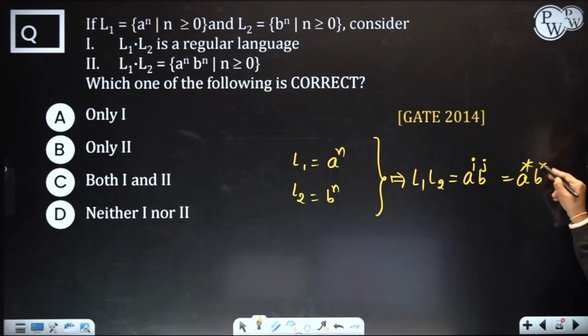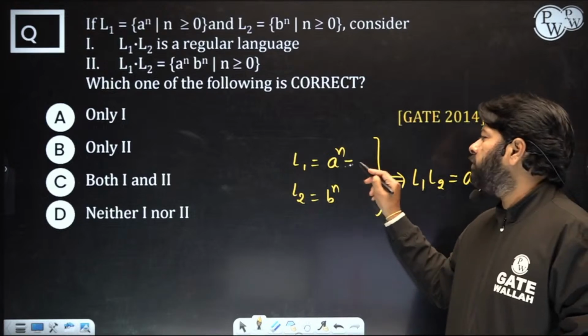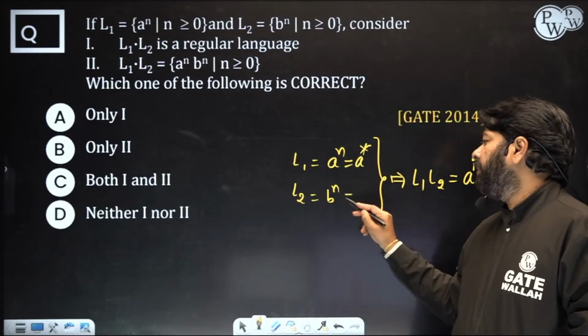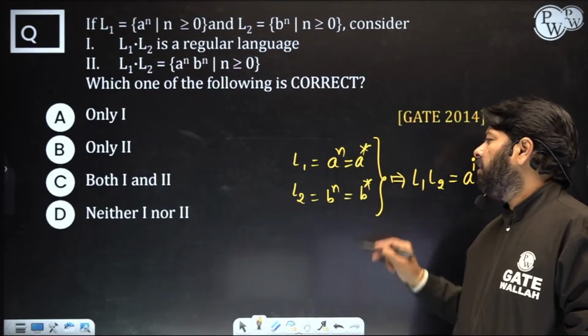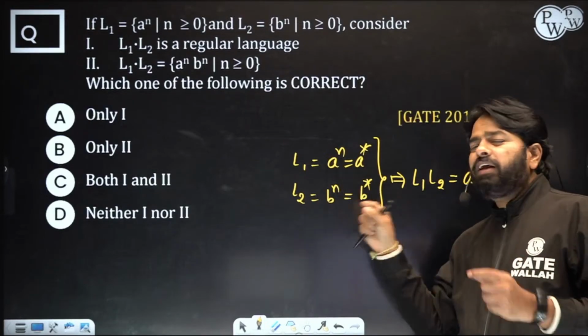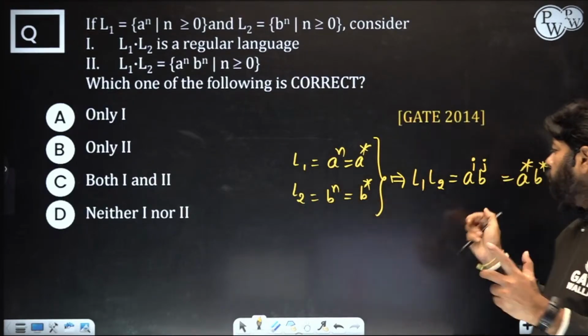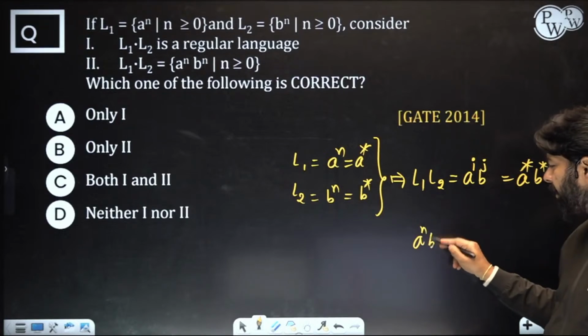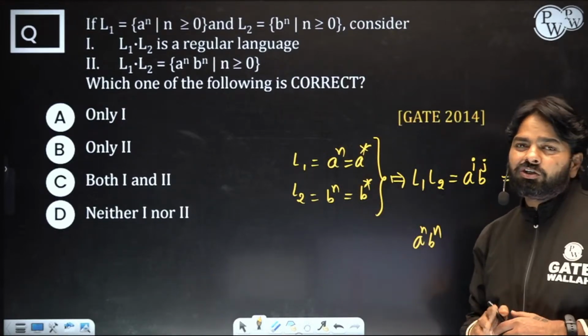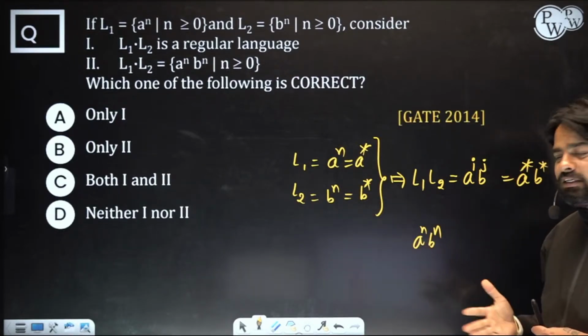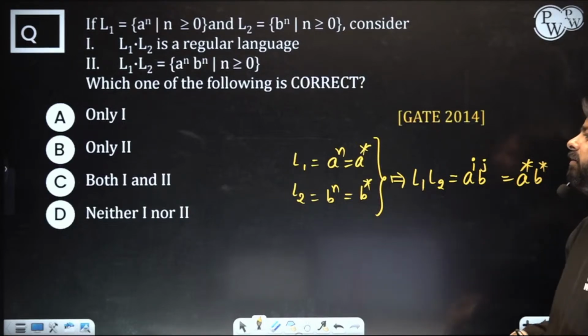In fact, a power n you should assume like a star, and b power n you should assume like b star. But when you concatenate, do not use the same power n. If you do, anybody writing a power n, b power n, actually you are not doing the concatenation of two regulars, you are doing something else. This is not a regular at all, okay.